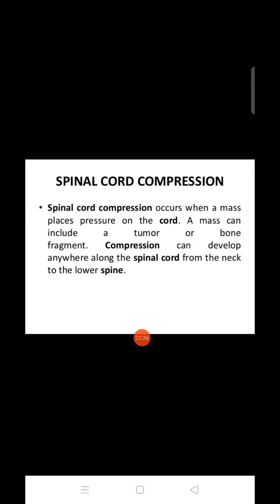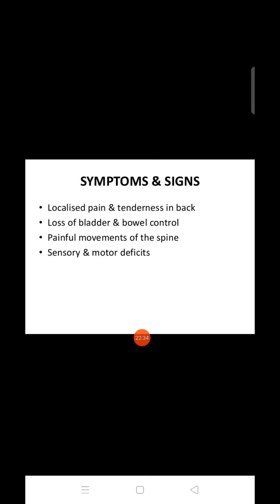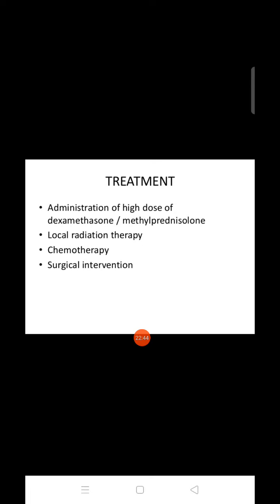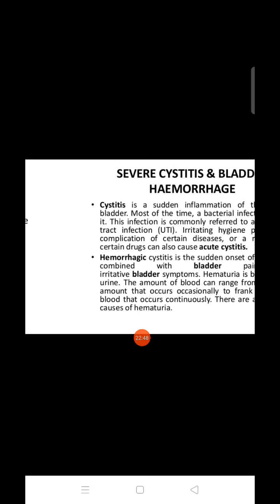Spinal cord compression occurs when a mass places pressure on the cord. Because of this mass, it will put pressure on the spinal cord. What can be the symptoms? There will be localized pain, tenderness in the back, loss of bladder and bowel control, painful movement of the spine, sensory and motor defects. Treatment: we can give radiation therapy, chemotherapy, surgical intervention.